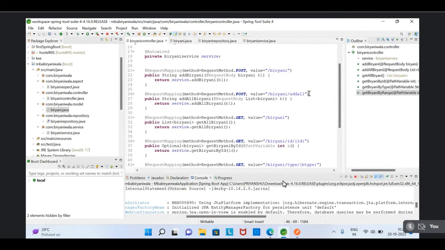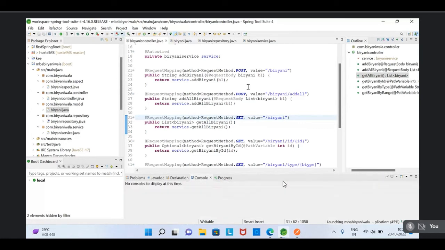Add all, sir. Post biryani. I think, yeah, it's enough. No issue, sir, I think. Just try to post it. Actually, we don't need to get an element. Okay, so save it. Save this and relaunch the program and try to add multiple products at the same time.